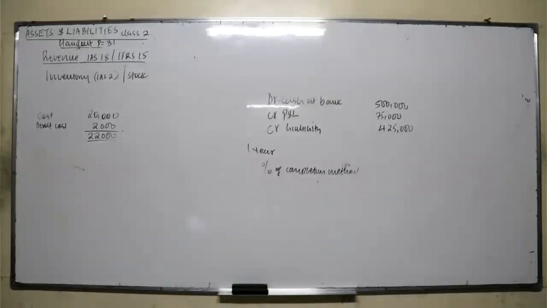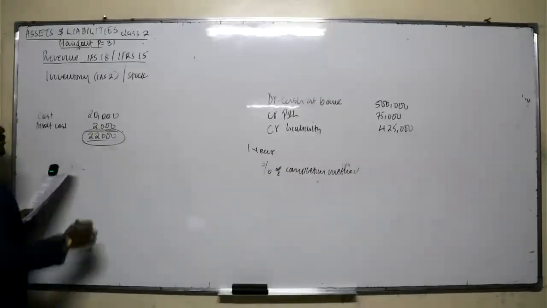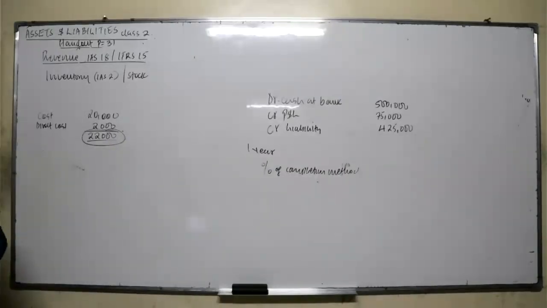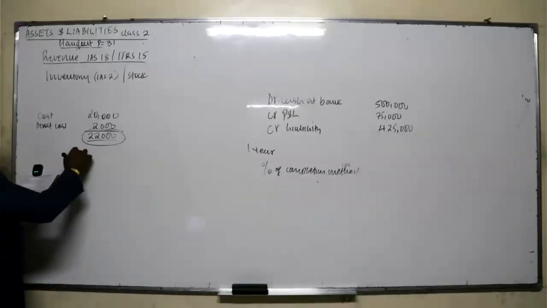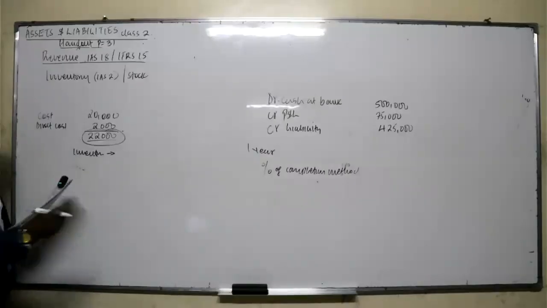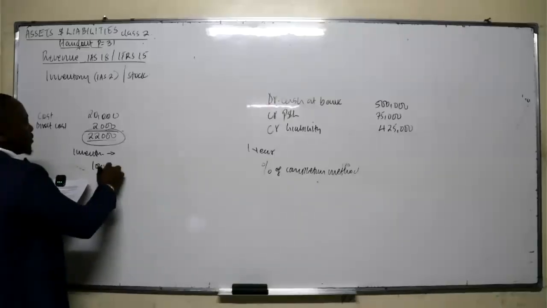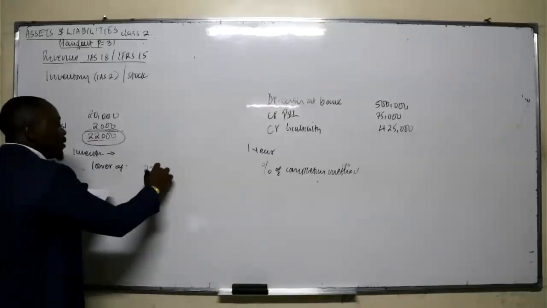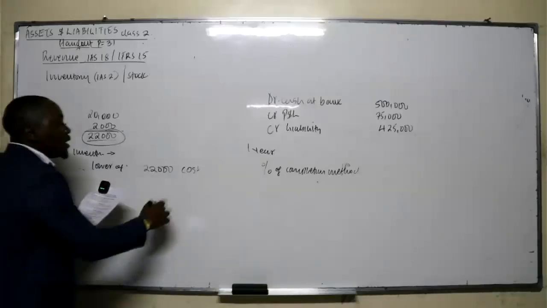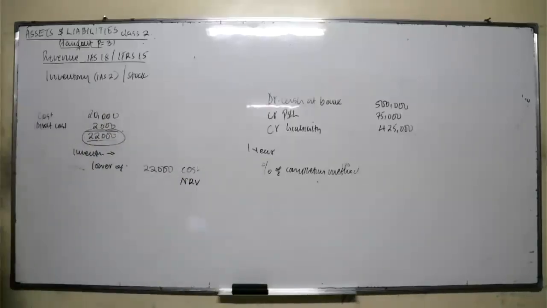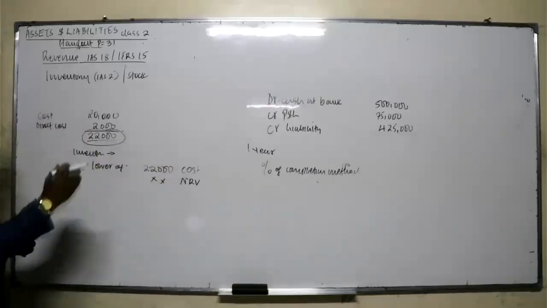Also, you need to classify inventory that is valued at net realizable value, because when preparing the financial statements, for example, if you buy stock worth 22,000, that's what you paid and incurred. At the end of the financial year, you need to determine the value of inventory as a current asset. How do you recognize it? Inventory shall be recognized based on the lower of the cost, which is 22,000, and number 2, net realizable value. If you have to sell that stock now, how much can you fetch from the market after excluding all the costs of selling? That's what you call the net realizable value.